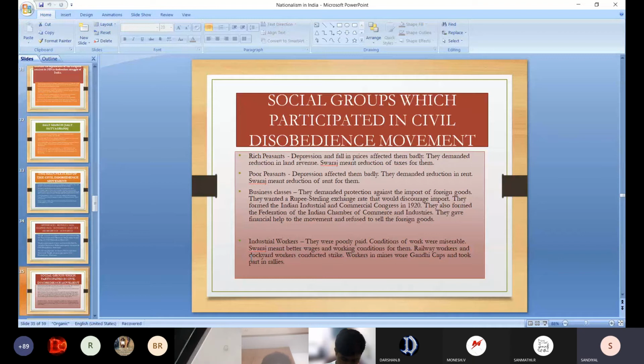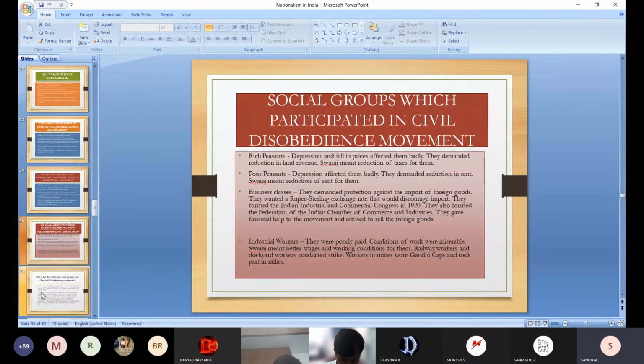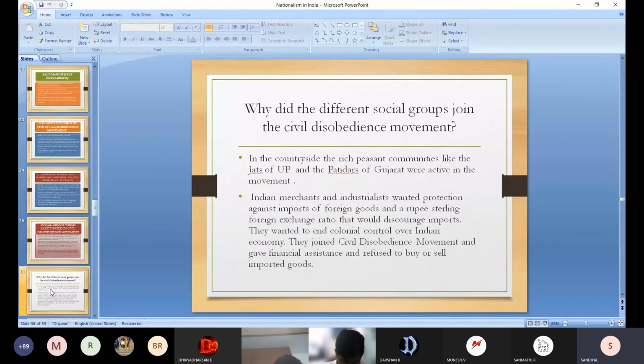So this is the important question. Social groups which participated in the civil disobedience: rich peasants, poor peasants, business class, and industrial workers. That is a very, very important question. Why did different social groups join? That is the next one.